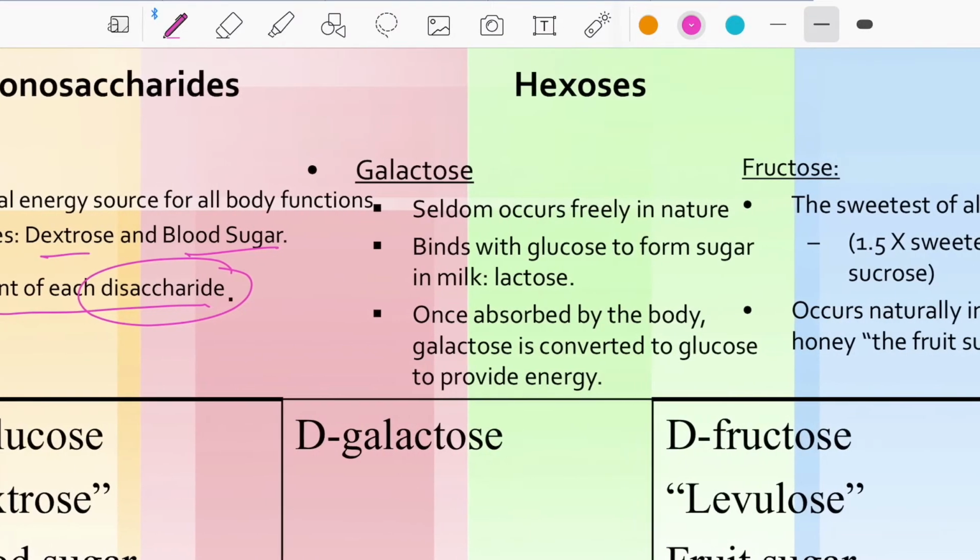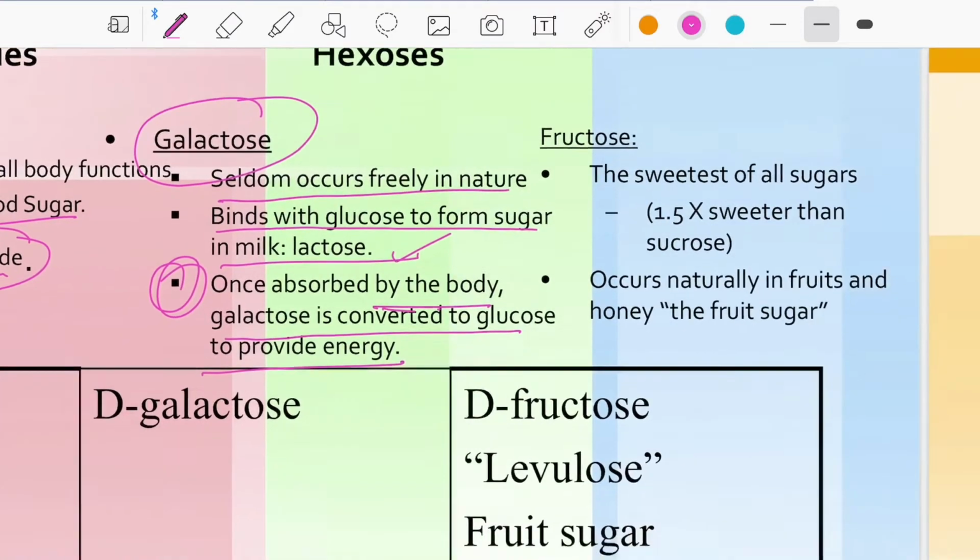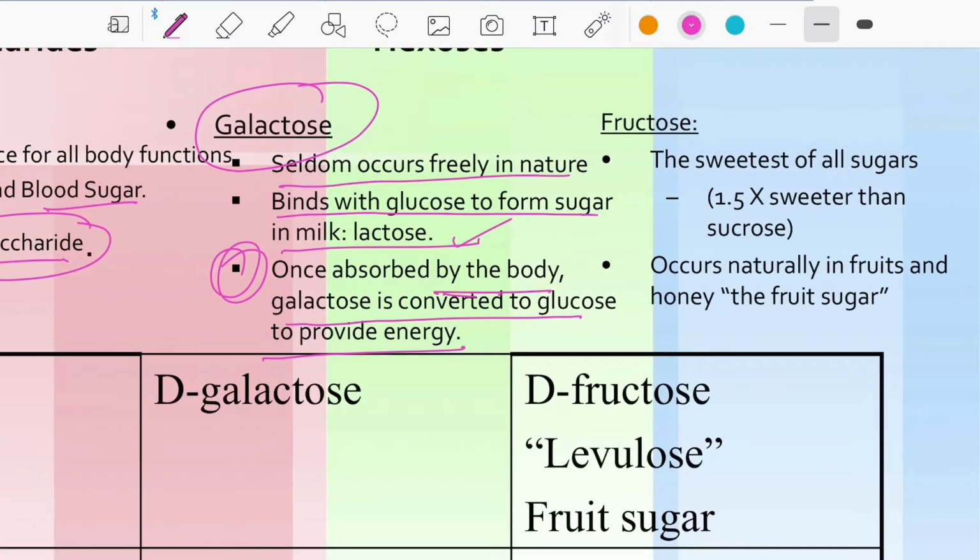Okay, and when we go to galactose, it seldom occurs freely in nature. It binds with glucose to form the milk sugar lactose, meaning glucose plus galactose is equal to lactose. Once absorbed by the body, galactose is converted to glucose to provide energy. When we drink milk we also get energy because it is converted to glucose. And next, fructose. It's the sweetest of all sugars, about 1.5 times sweeter than sucrose. Naturally, fruits, honey, and many sweet things consist of fructose.